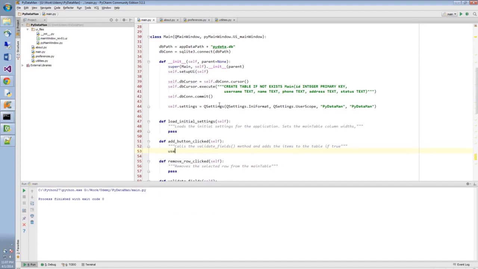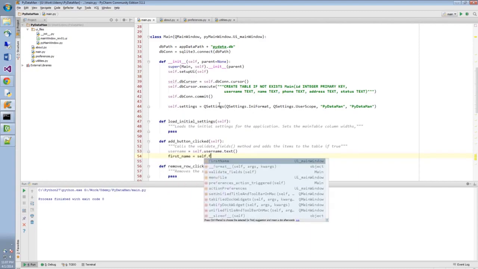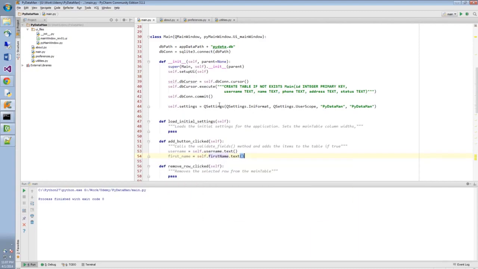So I'm going to say username equals self.username.text. First name is self.firstname.text. Phone is self.phonenumber, I believe, yes, .text. Address is self.address.text.